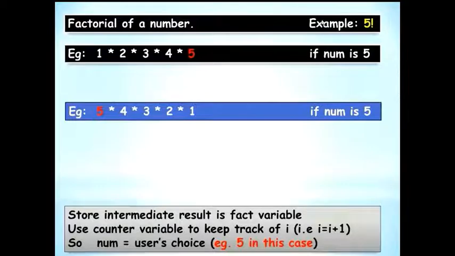Factorial of a number, for example say 5. To compute the factorial of a number 5, we would do 1 into 2 into 3 into 4 into 5, or 5 into 4 into 3 into 2 into 1. So here we need an intermediate variable, that is fact, to hold the intermediate result. Also a counter variable like in the previous case to do I is equal to I plus 1, or if you're starting from 5 to do minus minus. Alright, so either way you can do it.